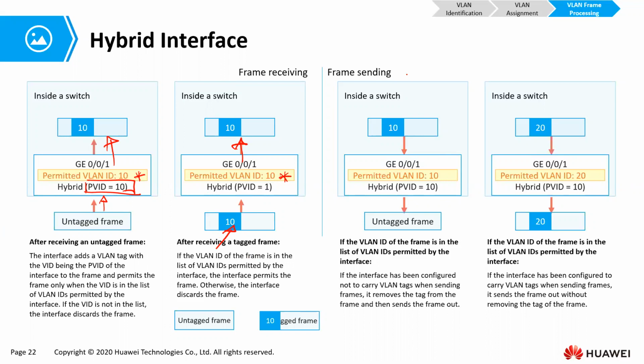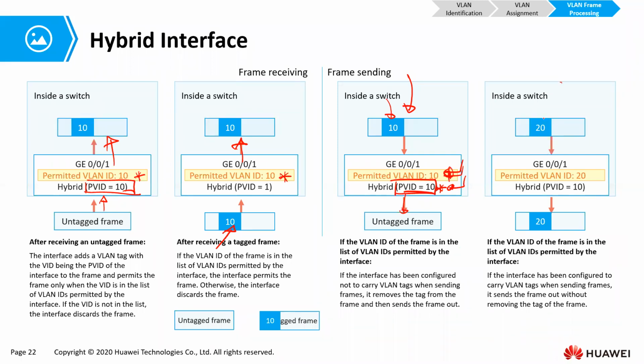What happens if it wants to send out a frame? If the frame has a VLAN tag that equals its port VLAN ID and it is permitted, it is going to untag it and send out an untagged frame.